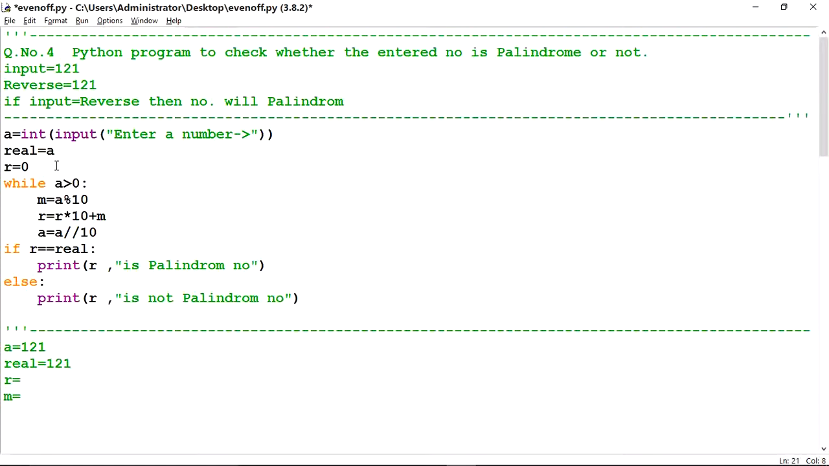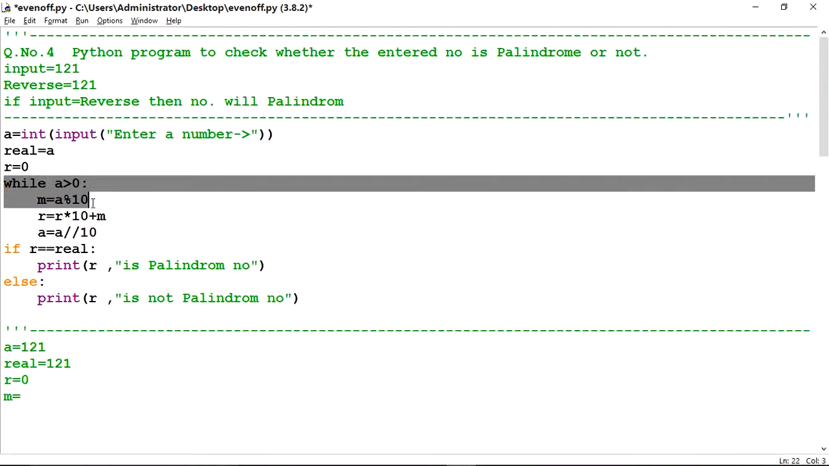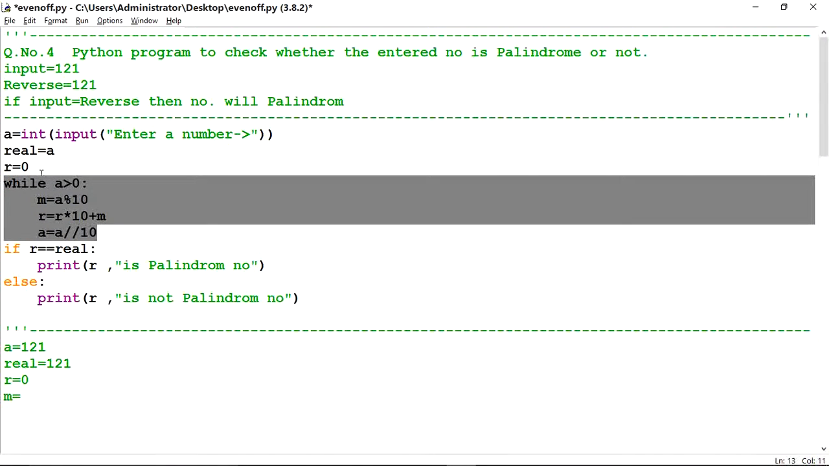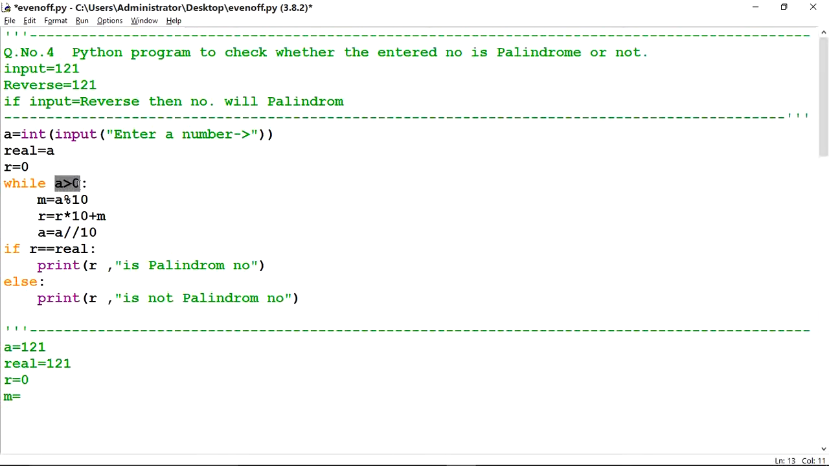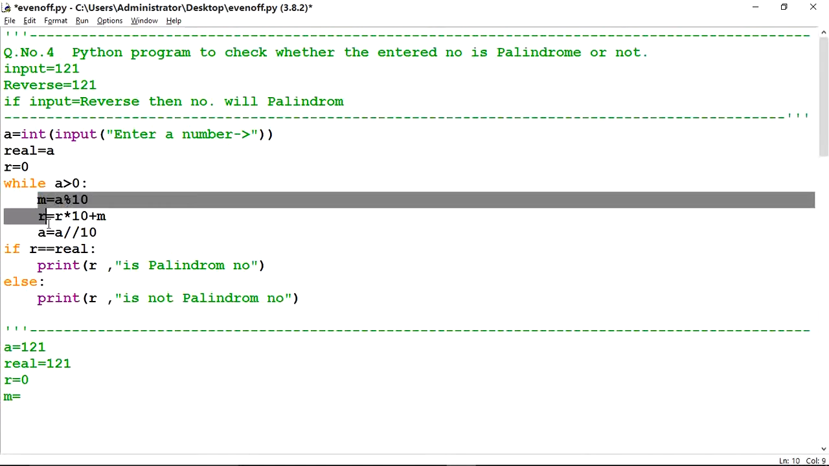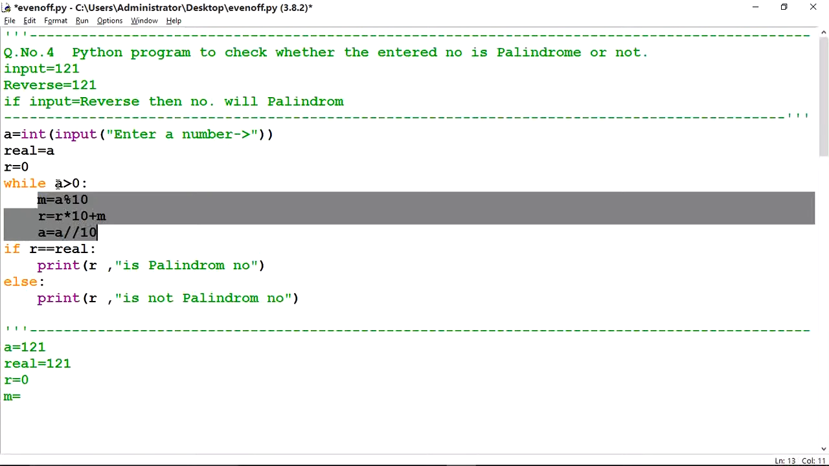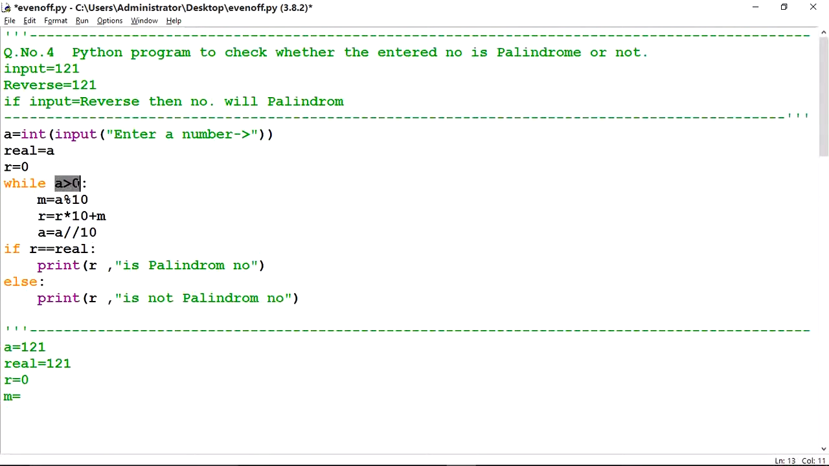121 will come in real, then R, value of R will be 0. Then while, this is the while loop and this is the block of this loop. Until this condition is not false, this block will execute. First of all, we will check this condition: A is greater than 0. What is the value of A? 121. 121 is greater than 0. Yes, correct. Now it will execute this code.